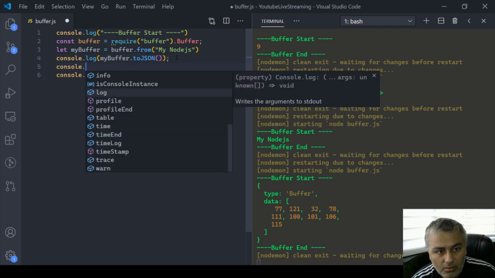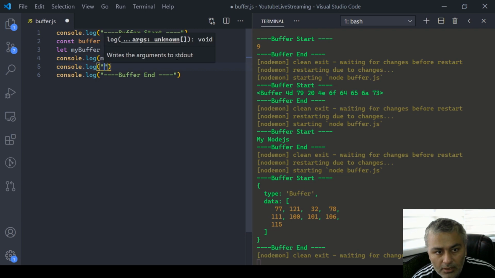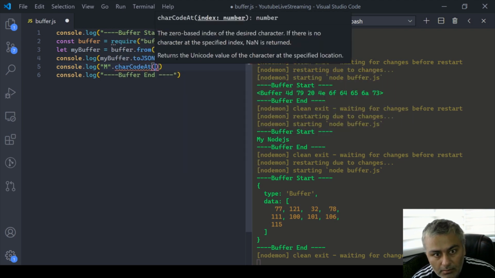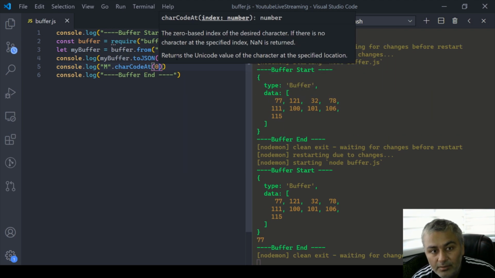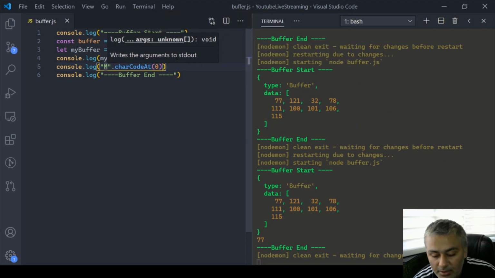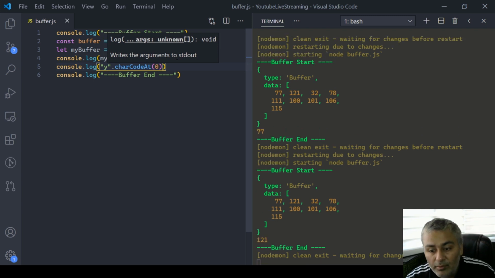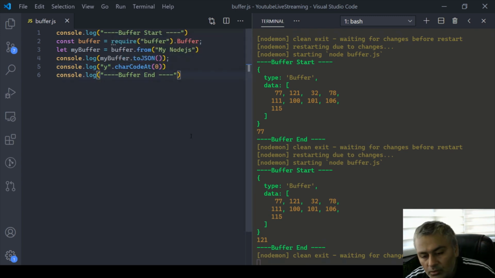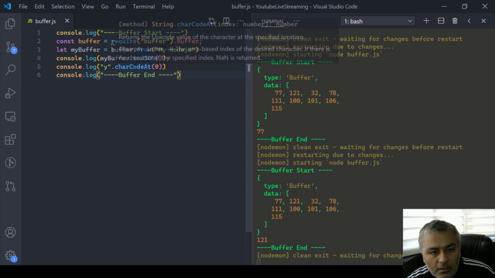So I say console.log, which character is the first one, my M dot charCodeAt(0), 77, yes, which is correct. Capital M represents 77. What does Y represent? 121. It is the same, right? So what I meant to say is, whatever you have written is converted into an ASCII value and stored in a JSON format. Okay, so now we see that it is represented in the same way, right?